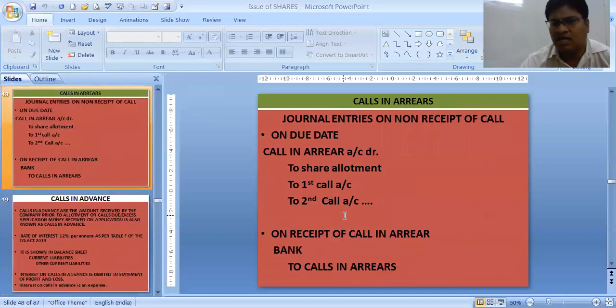Similarly, we have the journal entries for calls in arrear on due date, when the calls in arrear has happened. If calls in arrear has happened at the time of allotment, that means people have not paid the allotment money, then calls in arrear account debit to share allotment. If public has not paid the first call, then to first call, otherwise to second call. When the public is paying back the calls in arrear money, at that time it will be bank to calls in arrear. For example, a shareholder has not given the allotment money at the time of allotment, but has given that money at the time of first call. So at the time of first call, he has to write bank to calls in arrear, whereas at allotment time, he has created the calls in arrear.